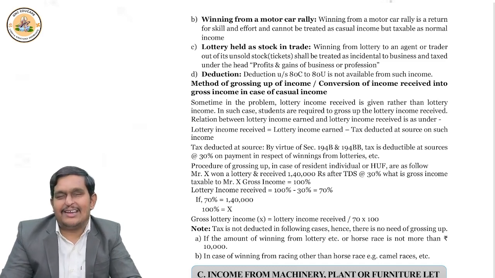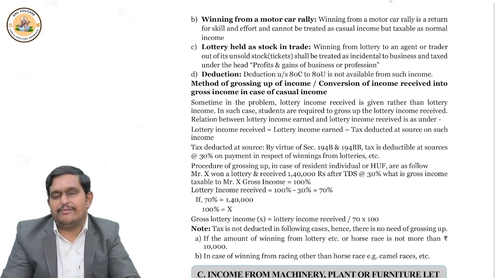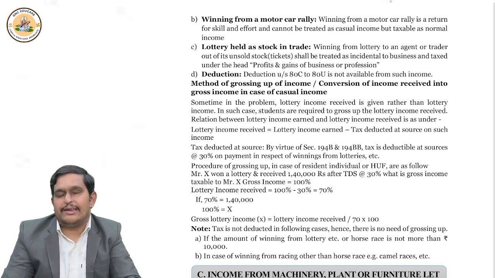70,000 into 100 by 70. Right? Then you will get the 1 lakh rupees. So grossing up is required. Suppose in the question they gave the gross amount. Then don't do anything as such. Directly take it in the solution, right? But if they give the net amount or if they simply say amount received, then definitely you have to gross up by multiplying the amount given into 100 by 70. 100 by 70 is only for winnings from lottery or casual income type incomes.